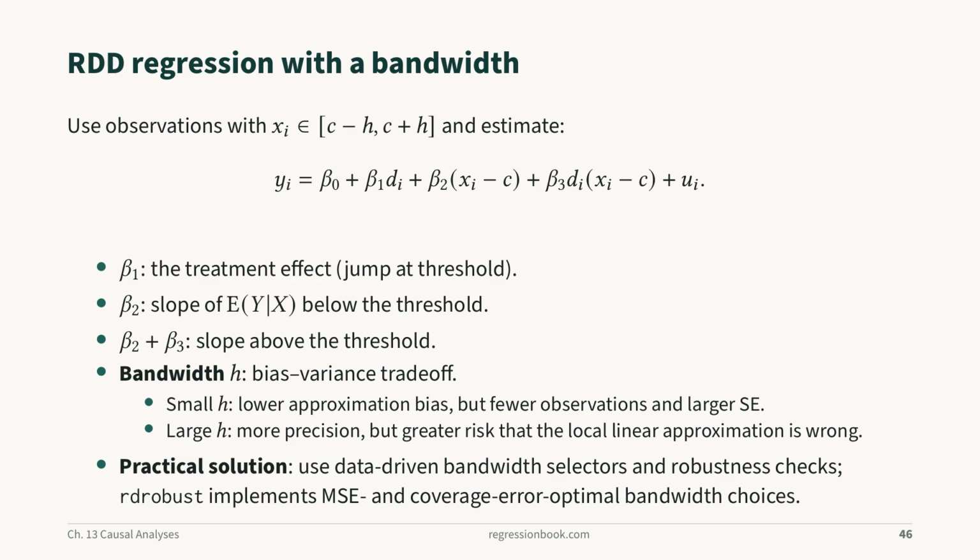Within a chosen bandwidth, estimate separate local linear functions on either side. A small bandwidth reduces approximation bias but uses fewer observations and raises uncertainty. A large bandwidth improves precision but risks a poor local approximation. Data-driven selectors and robustness checks help, yet no one bandwidth removes the trade-off. Report the chosen window, local polynomial order, kernel, and sensitivity of the result to nearby choices.